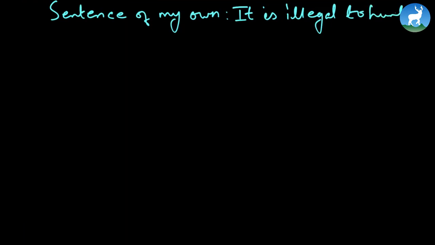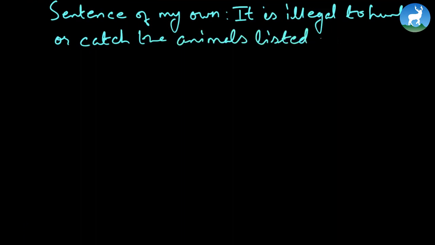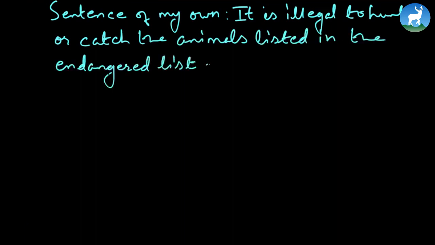Sentence of my own. Just like the title, now you're making a sentence of your own on the word endangered. So let's say, it is illegal to hunt or catch the animals listed in the endangered list.